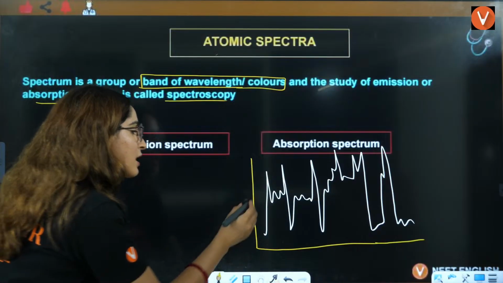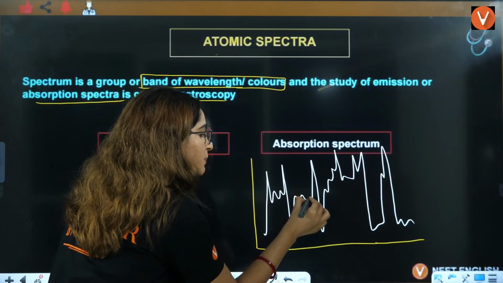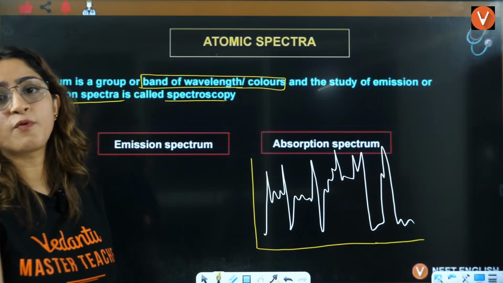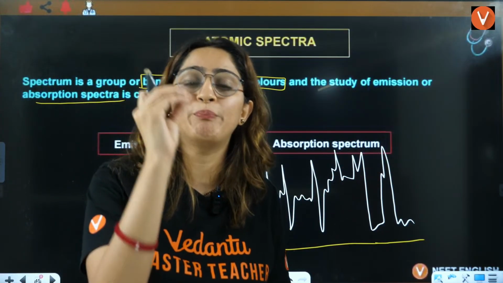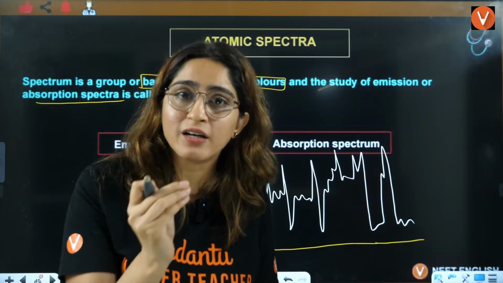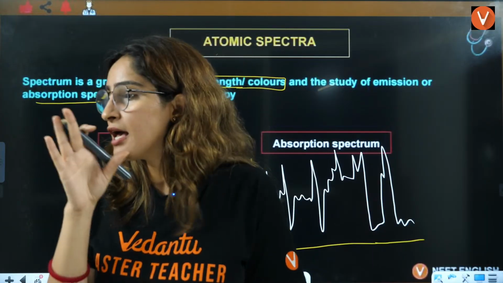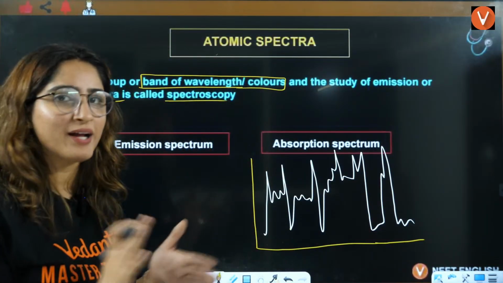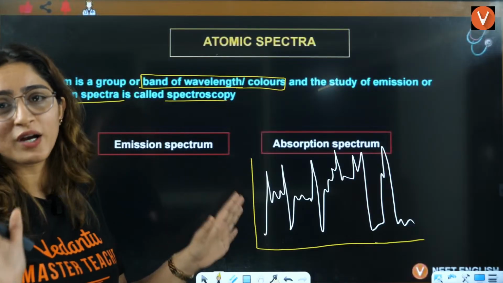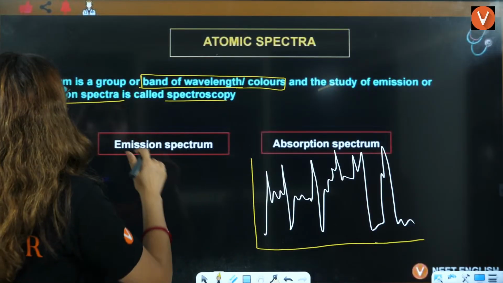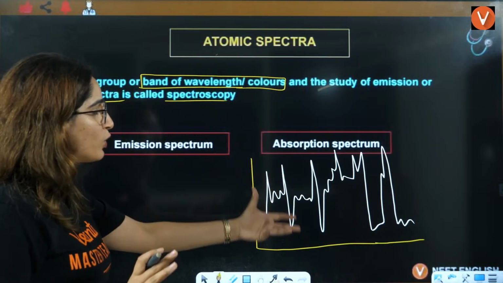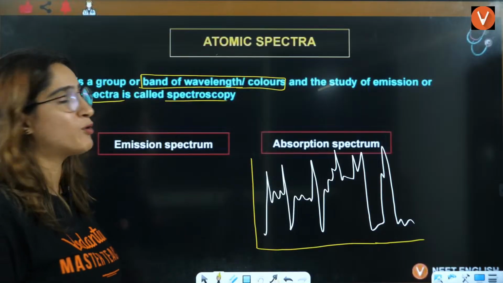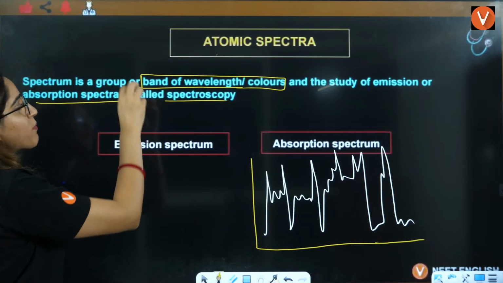When you study that this peak is here, it has 3 peaks here, it has one doublet here, one triplet here, this is what we call the study of the peak, study of spectra, that is called spectroscopy. Very famous one is NMR spectroscopy, not at all your scope, right? Your scope means not at all in your class, right? In class 11, 12, it is not there, right? So why I told you this, so that you can have that imagination of what exactly this is all about, right? So spectrum is a group or band of wavelengths.